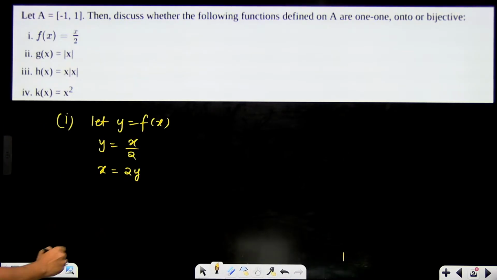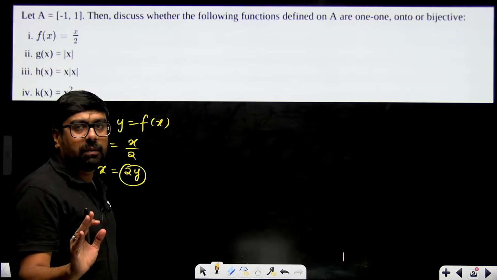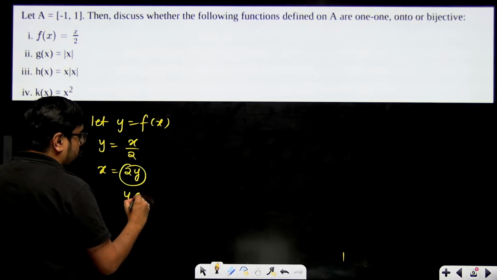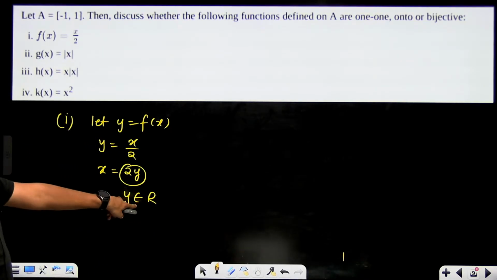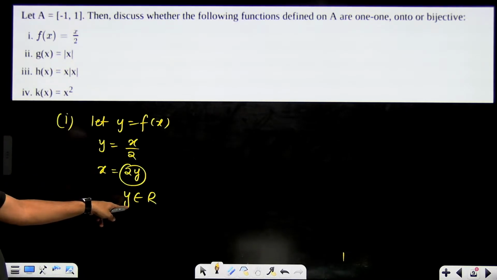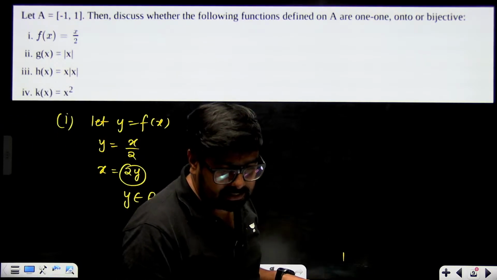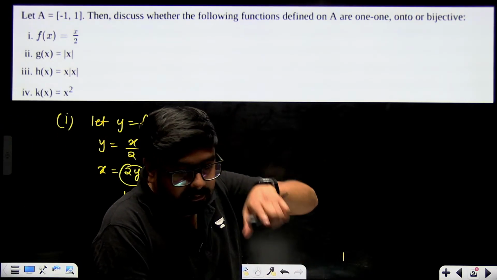Right? Now, what all values can y accept? Y can accept any value. No problem at all. That means y belongs to R. Now, y belongs to R means this is the range of the function. Correct? This is what it means, that this is the range of the function.